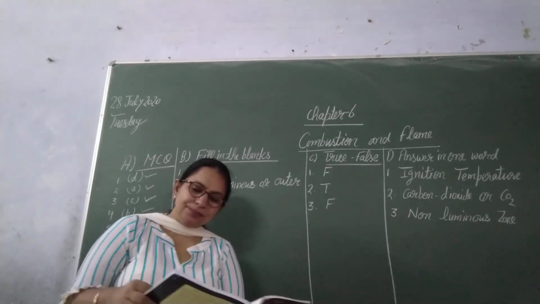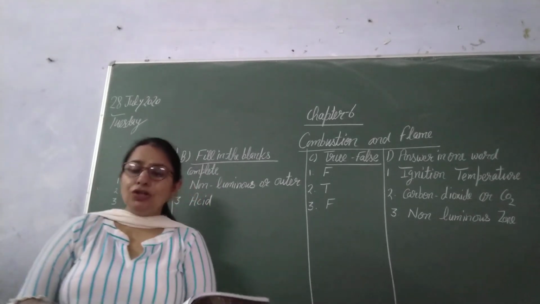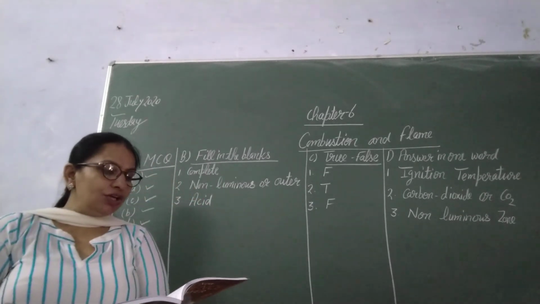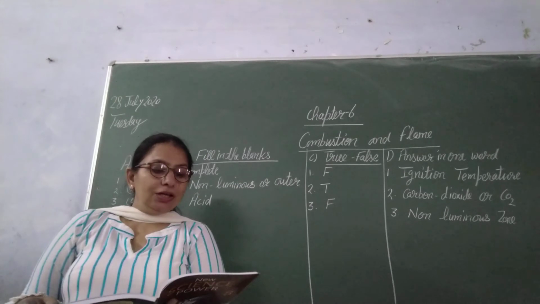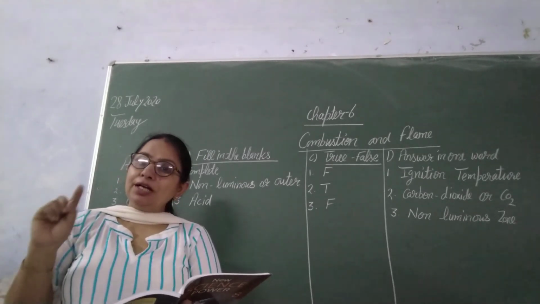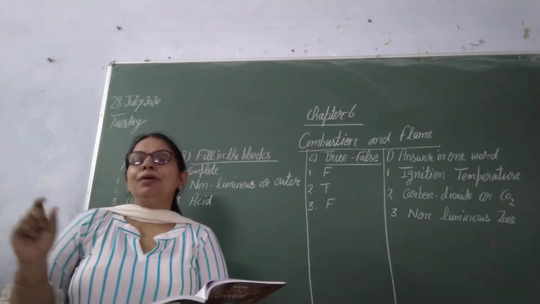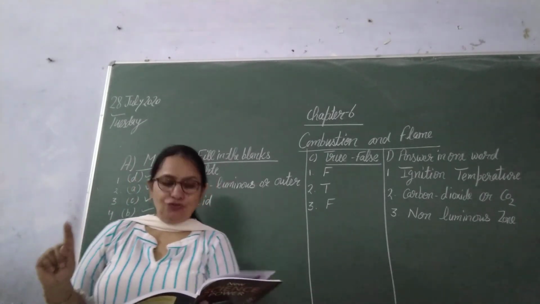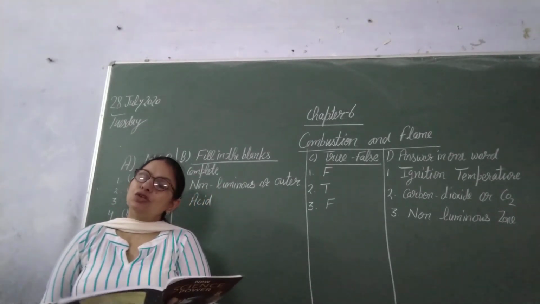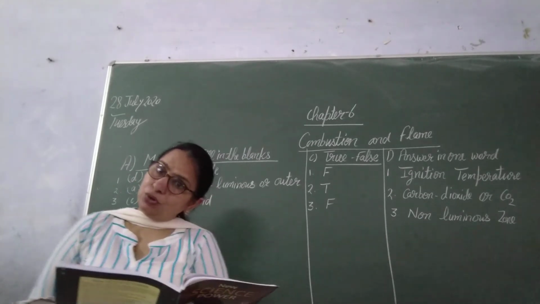And next, what is calorific value? The quantity of heat produced by complete combustion of 1 kg of fuel is called its calorific value. Clear to all?